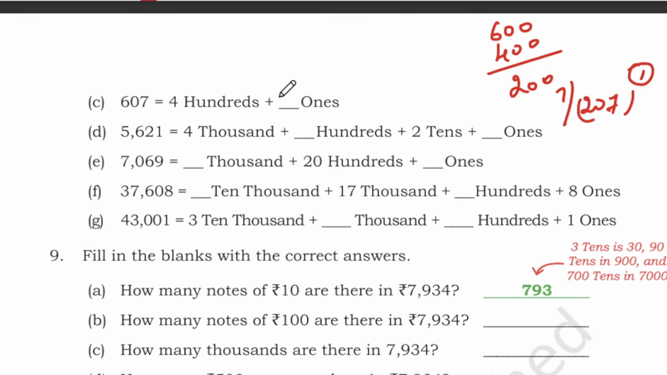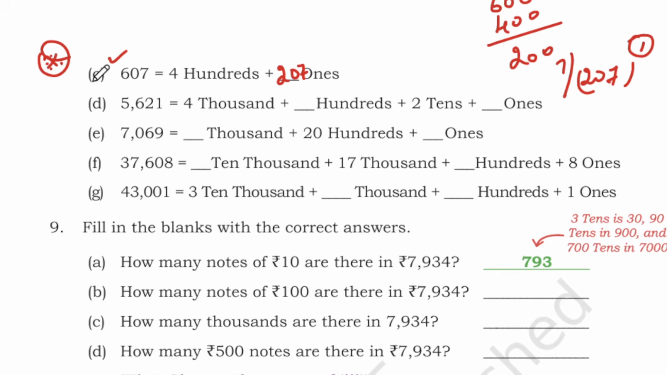So here, 207 ones. So the answer is 400 plus 207 ones. You will be getting 607. So this is a very important question. Okay. Next.